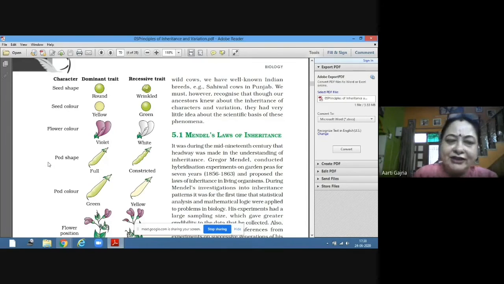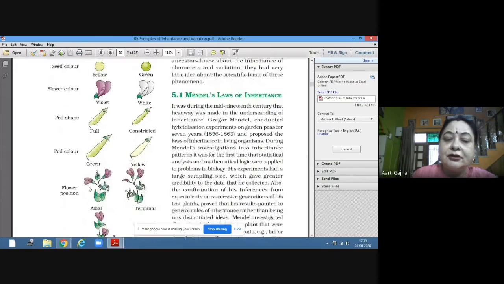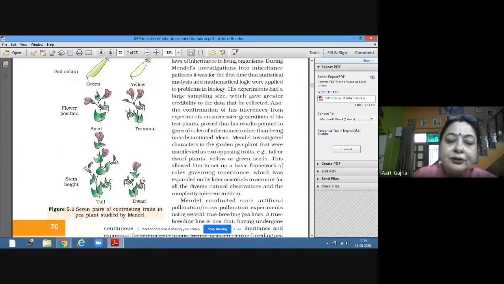So what are the characters he took? Seed shape, round and wrinkled; seed color, yellow and green; flower color, violet and white; pod shape, full and constricted; pod color, green and yellow; flower position, axial and terminal; tall and dwarf.